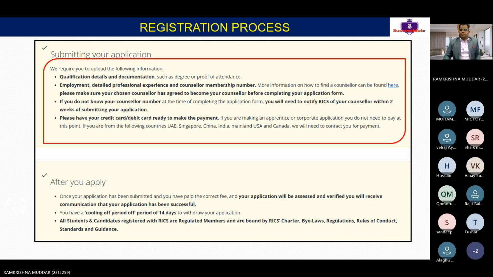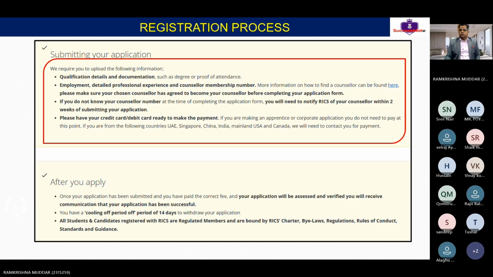Sir, after this session, please also advise for some people to move from site execution to a QS role. Yes. See, for site execution, we have one pathway called project management. So basically, for those who are working on site, there is also the RICS. It will be a project management pathway. So there are different pathways. The people who have experience in valuation can take the valuation pathway, but the entire structure remains the same. They still have to complete these 19 competencies. Okay, Mr. Sandeep, stay back after the session if you want more explanation, and I will clear it for you.